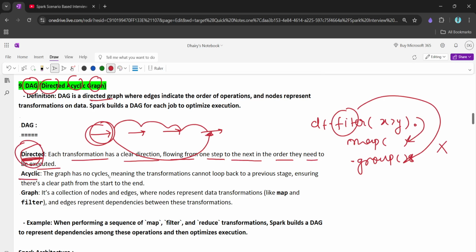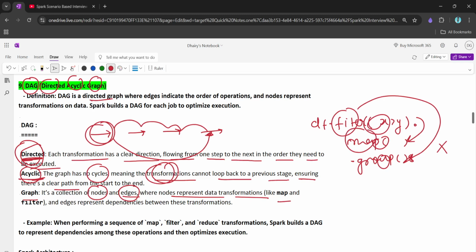Acyclic means the graph has no cycle, meaning that a transformation cannot look back to a previous stage, ensuring there is a clear path. If these things were cyclic, then the computation would be wrong, and it would be difficult to track the data because the data is distributed. So this is what acyclic means: there is no cycle among the transformations. Graph is a collection of nodes and edges, where nodes represent data transformations like map and filter, and edges represent the dependency between these transformations.